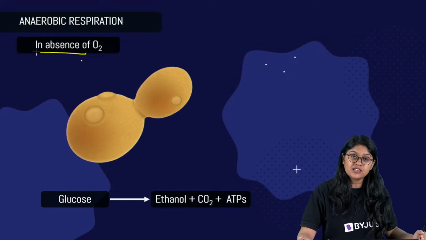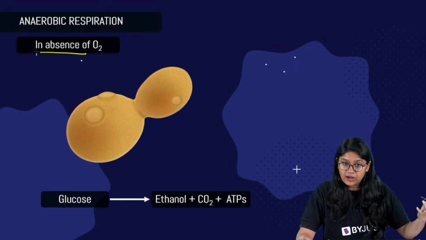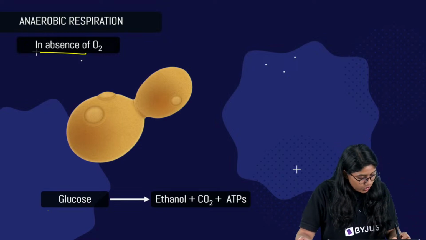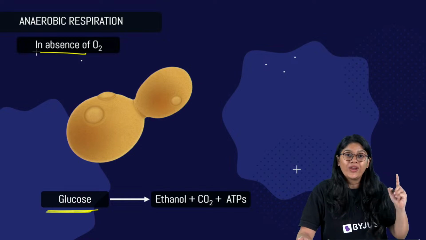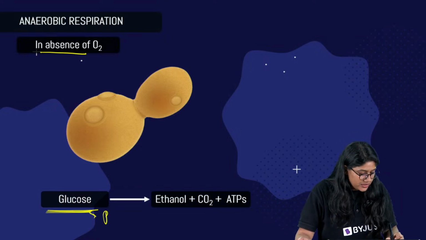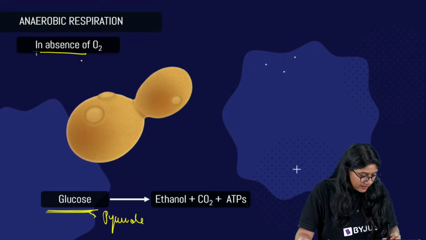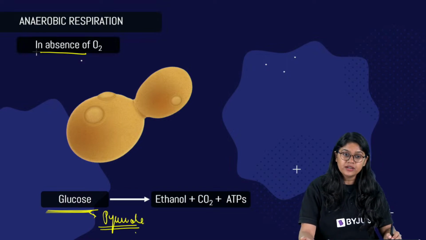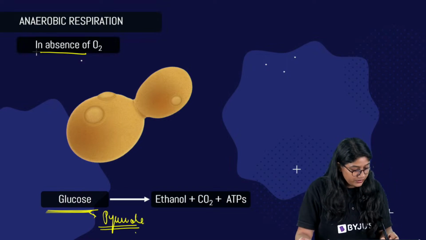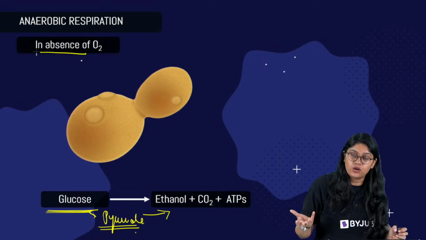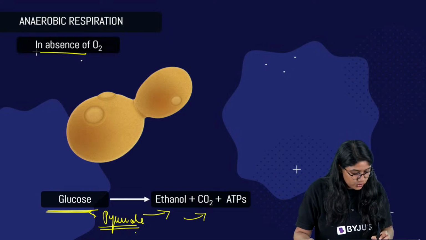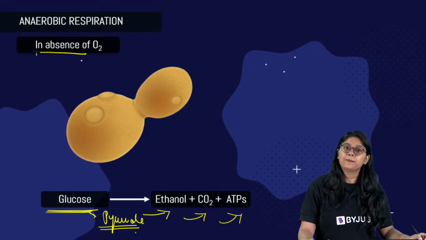We will see these reactions in fungi and some bacteria where the glucose will get converted to pyruvate, right? And from here it will get converted to ethanol, which is in the form of alcohol. Then there's a release of CO2 and ATP.